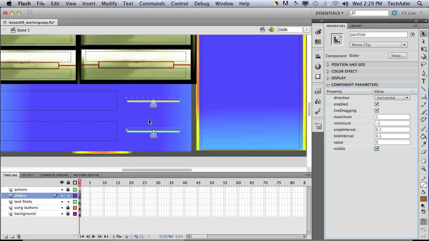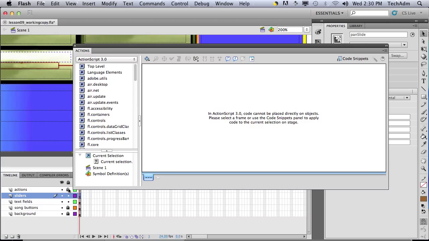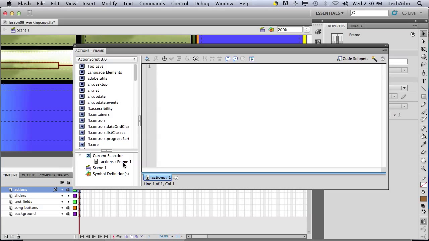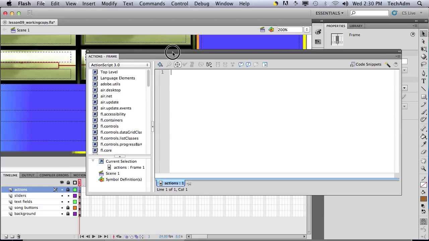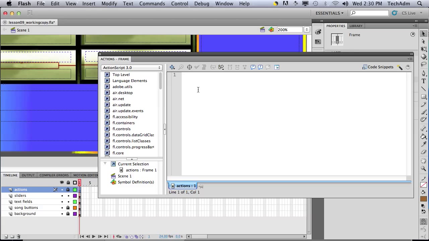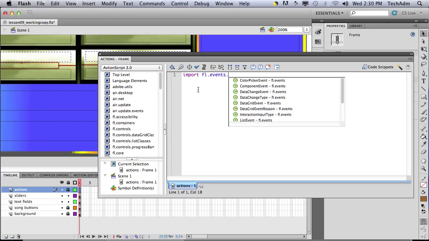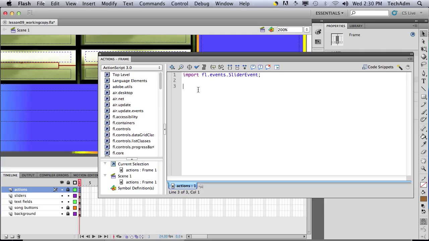Now anything else we have to do here will all be done in ActionScript. So let's open up our Actions panel over here and choose frame 1. Most of the time when we do imports, if it belongs to the Flash package, it will be imported automatically. But in our case this time, the slider event class is not imported automatically, so you have to type it in yourself. You have to type: import fl.events.SliderEvent.